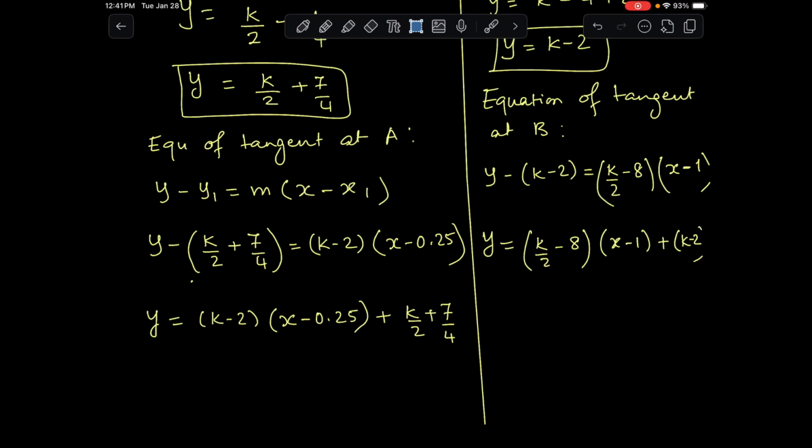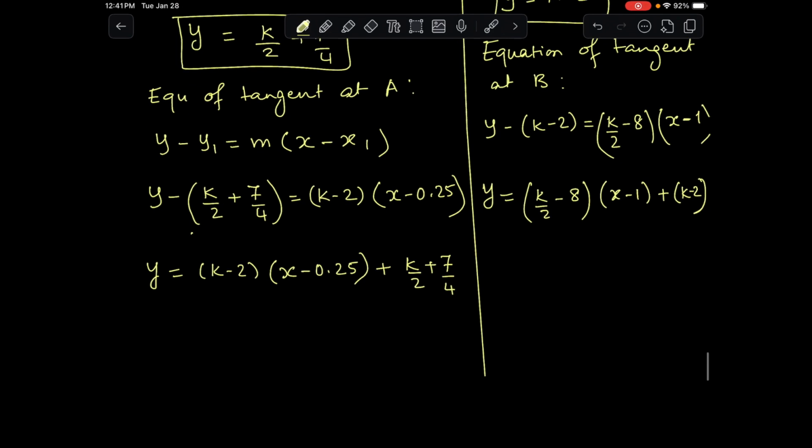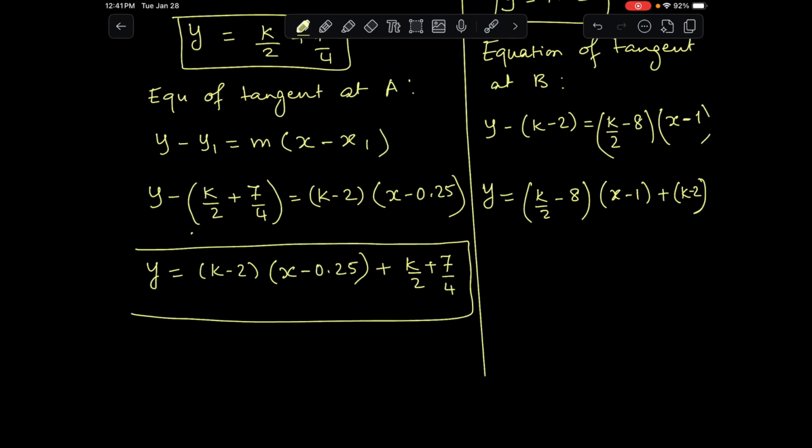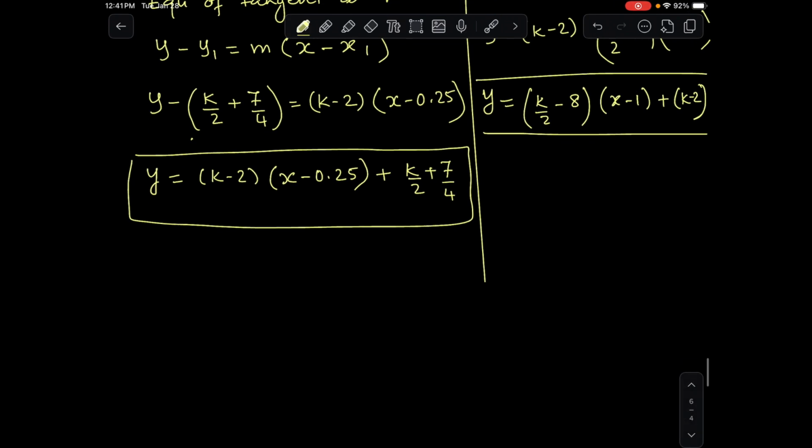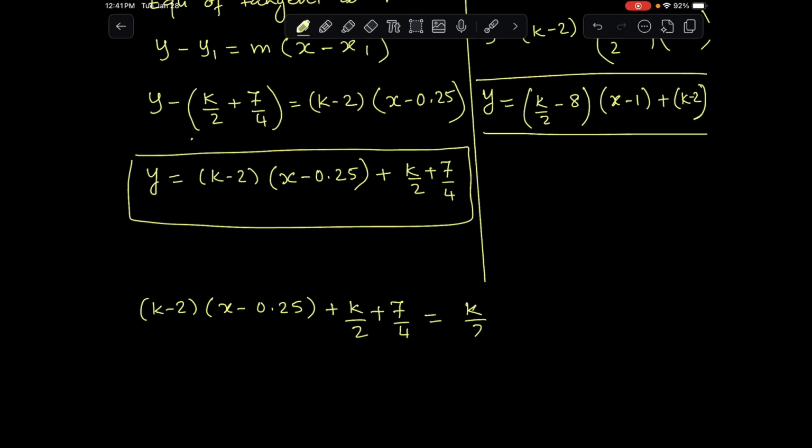Okay. Now we know that when they meet, these two are going to be equal. They meet at a point where x is 0.6. So I'm going to make these two equations equal to each other, and I'm going to substitute the value of x, because I already know it.